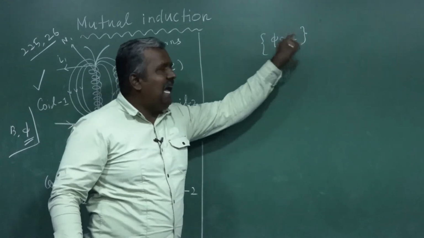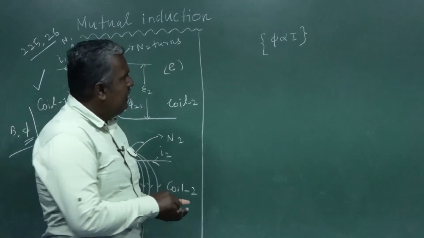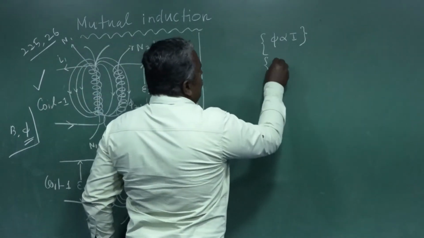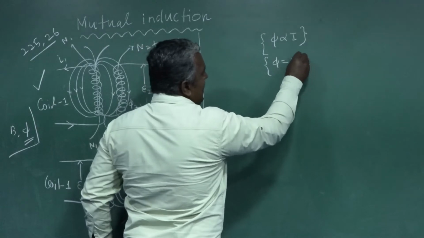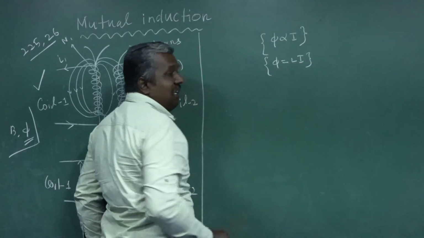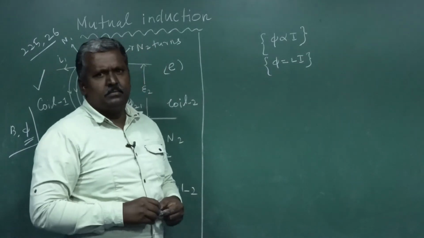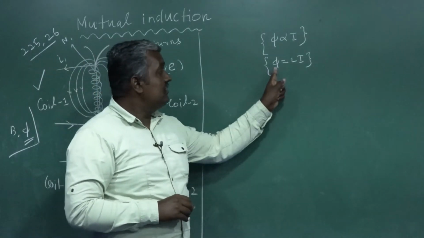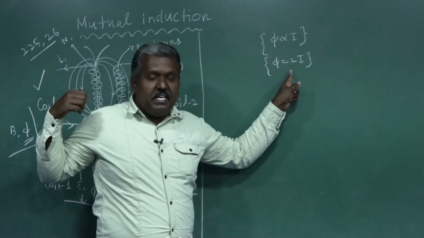Now Φ is equal to, you must add a constant, that is called L for a coil. What is meant by L? The self-inductance of a coil. This is about self-inductance, but here we are discussing mutual induction.